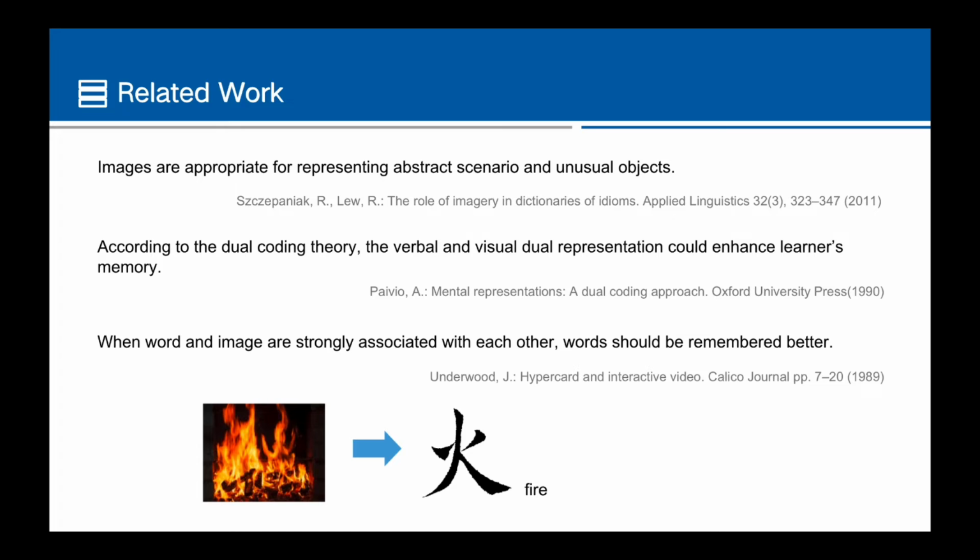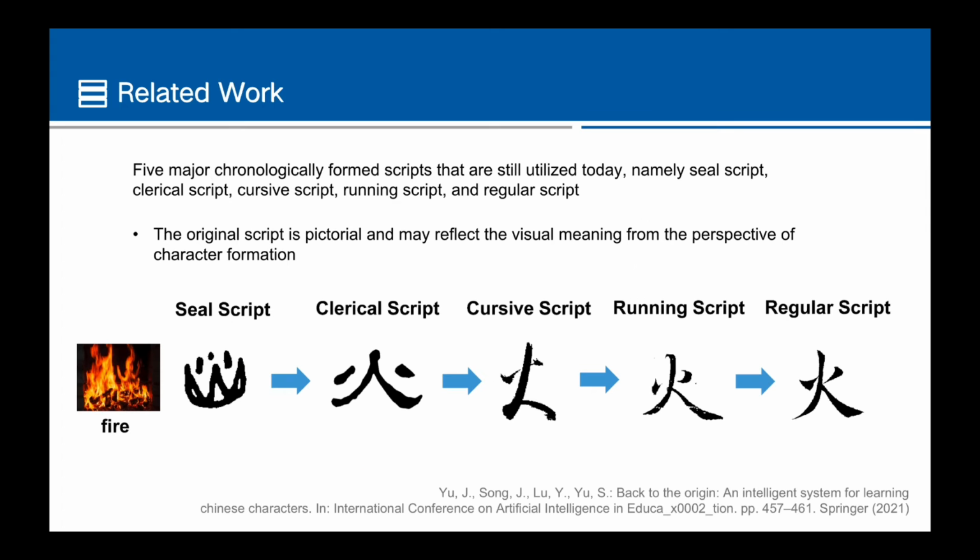To be specific, each definition of the character could be queried to show its image representation, to provide learners with definitions in both verbal and visual ways. Besides, since most Chinese characters have their unique historical evolving process, we also provide images to show the evolving process and the corresponding macro lecture videos for extended learning.